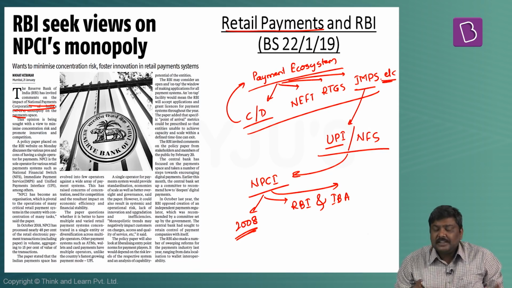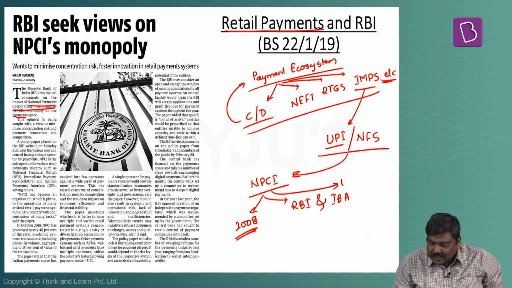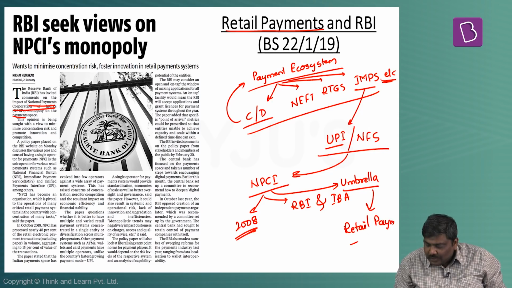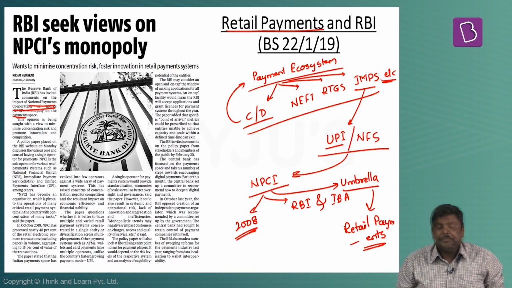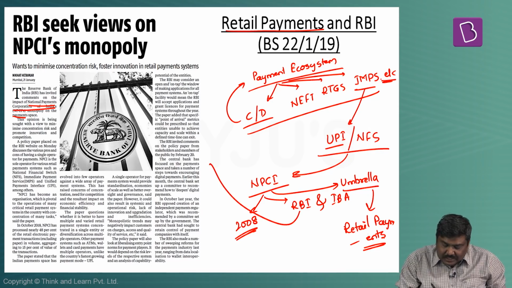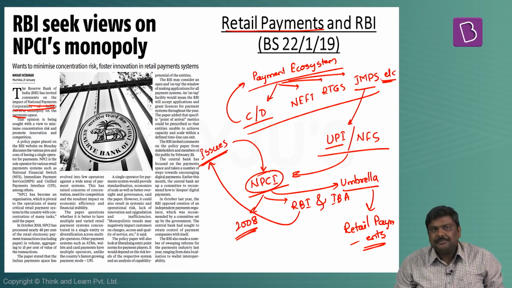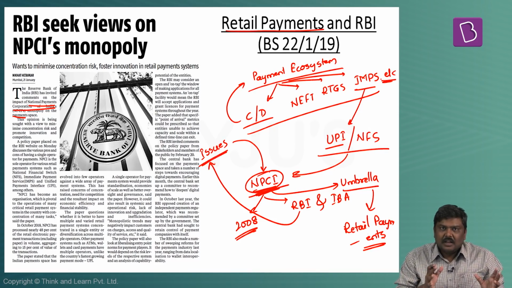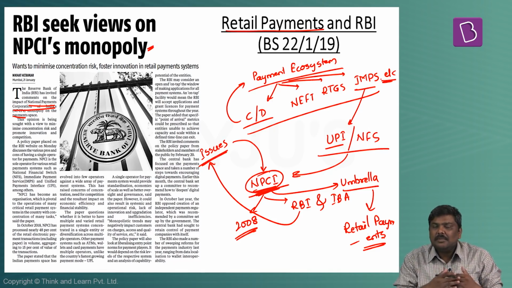Now, this particular authority, that is NPCI, has been designated as an umbrella authority to take care of all the retail payments or oversee all the retail payments in India. Now, very recently, RBI has raised certain concerns or issues with respect to the monopoly that has been established by NPCI in the retail payment segment. Now, as already mentioned, all of the retail payments in case of India are overseen or done by NPCI. Now, basically, what are the concerns? That is the advantages as well as the disadvantages which have been raised by RBI in the recently published paper.